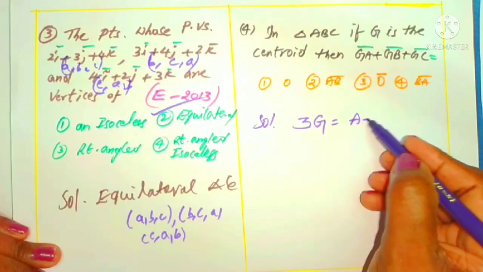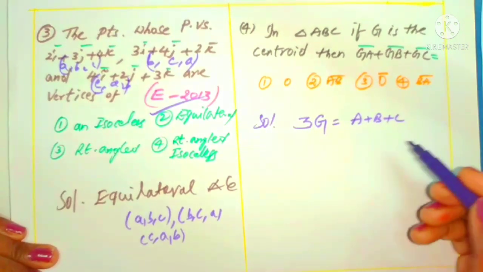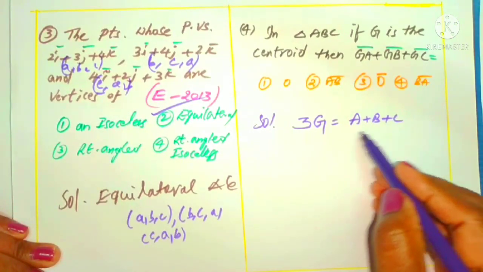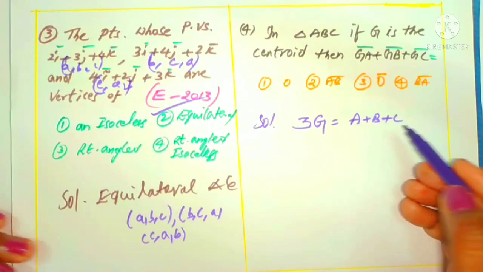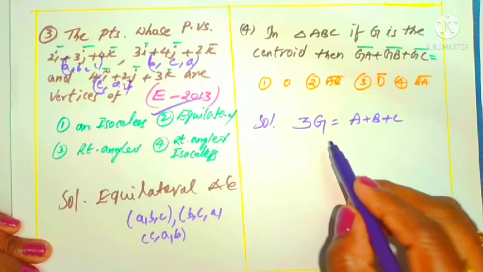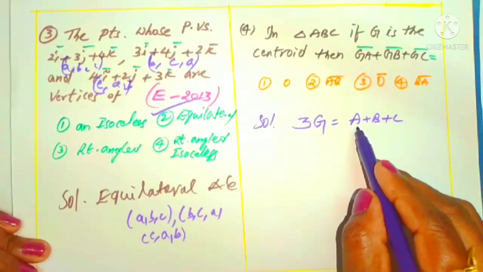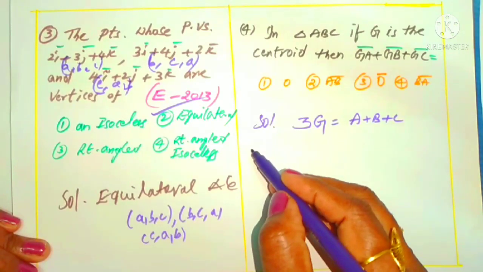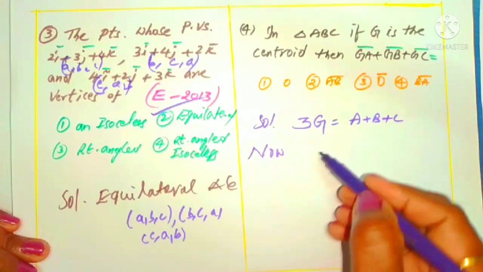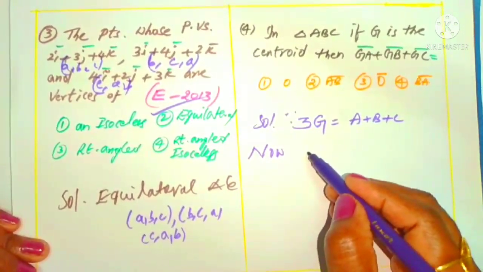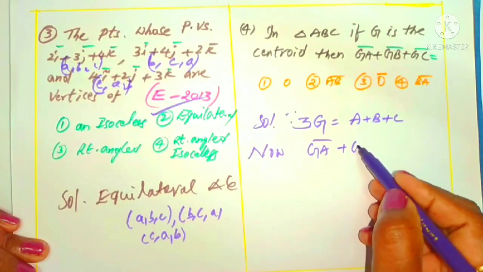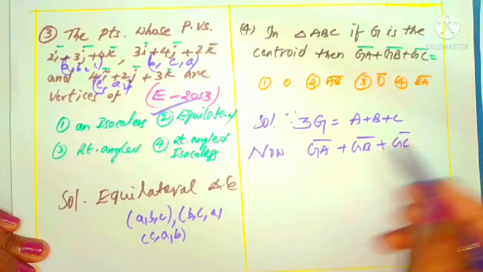3z is equal to a plus b plus c. Simply we can write 3z equals a plus b plus c. Otherwise, g is equal to (a plus b plus c) by 3, also we can use. So for 3z we have a, b, c. Now we can come to our required result. What do we want here? We want GA bar plus GB bar plus GC bar.